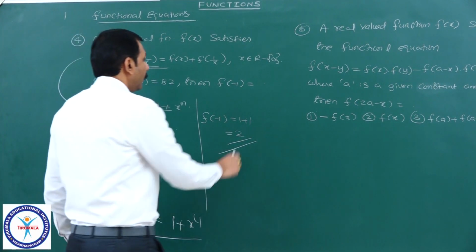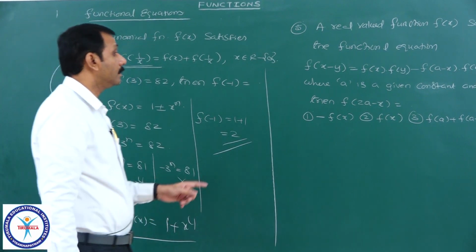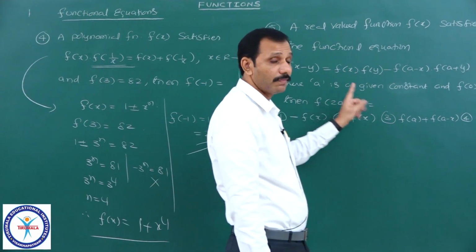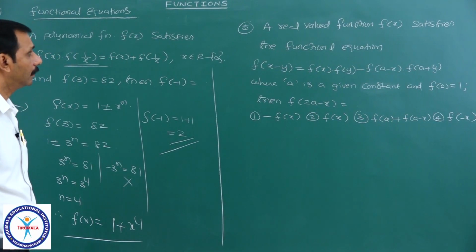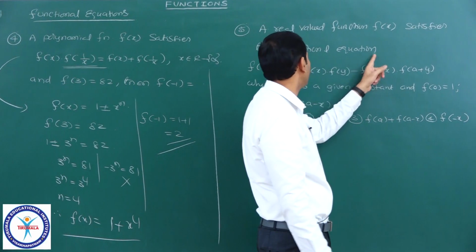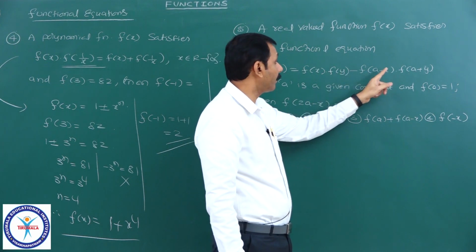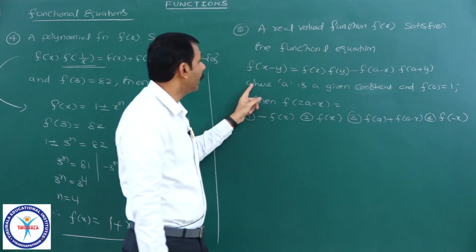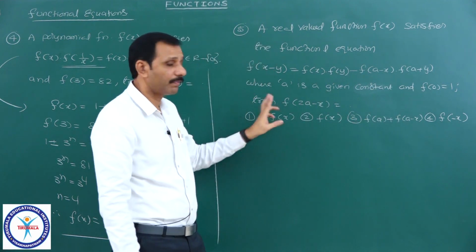And next, the second one. Yes, it is a JEE Mains question as well as an Advanced question. Very important model. A real valued function f of x satisfies the functional equation f of x minus y equal to f of x into f of y minus f of a minus x into f of a plus y, where a is a given constant and f of 0 equal to 1, then find f of 2a minus x.